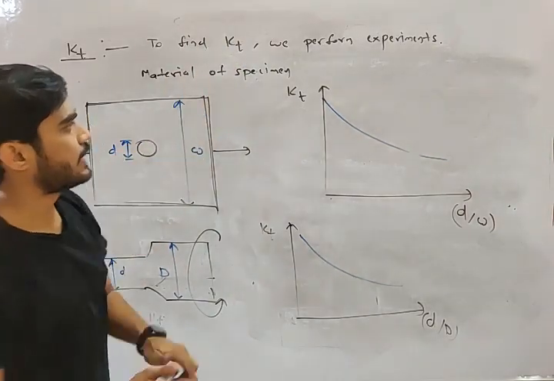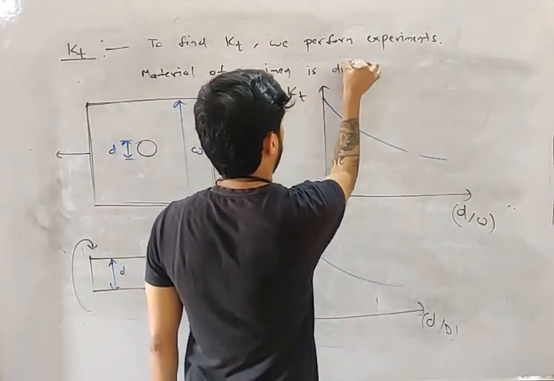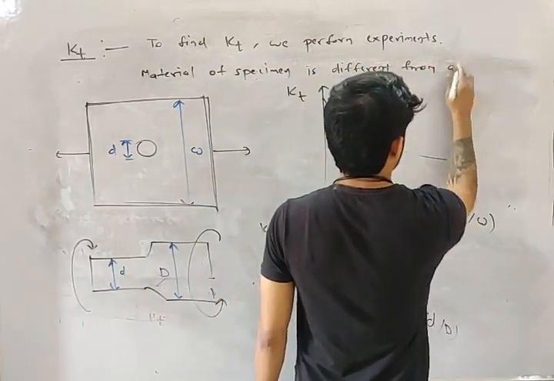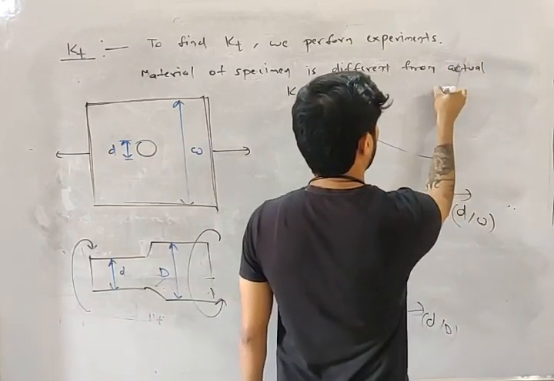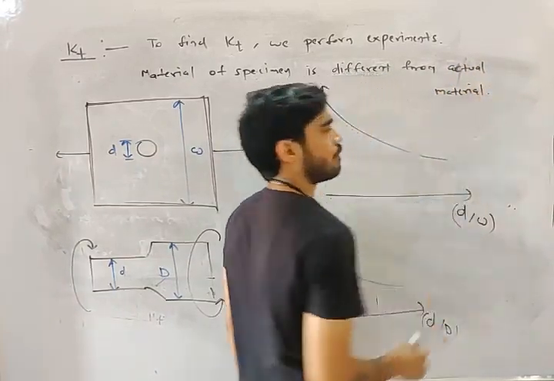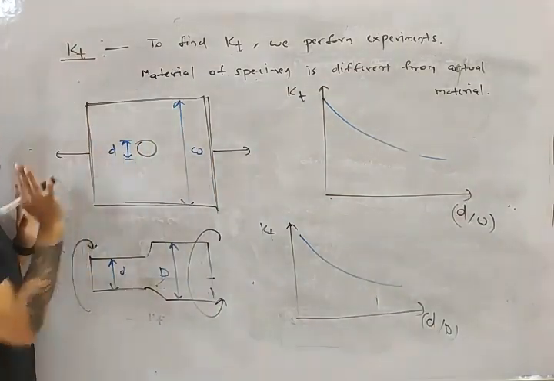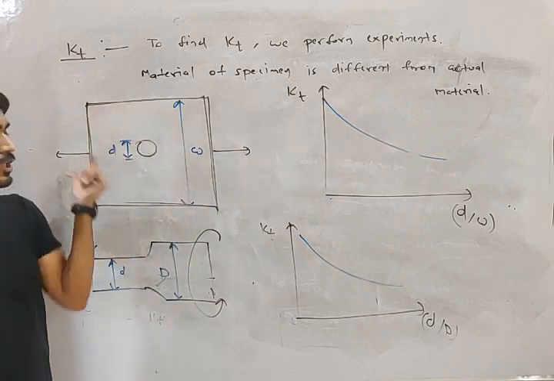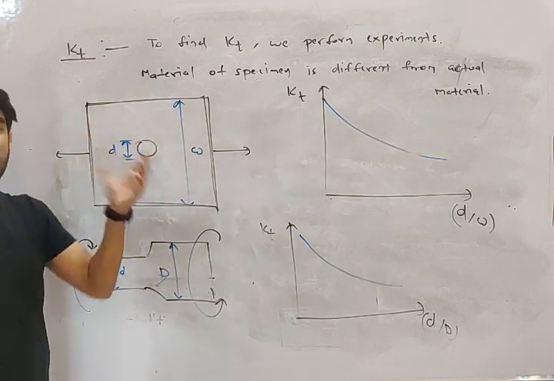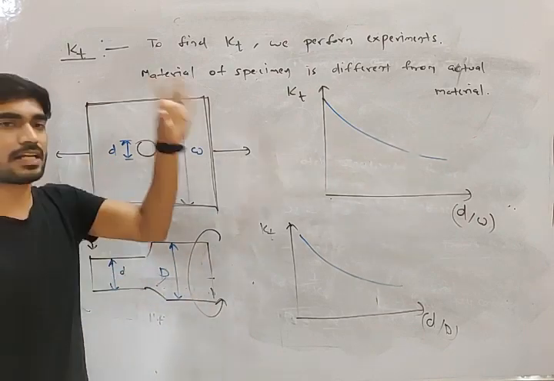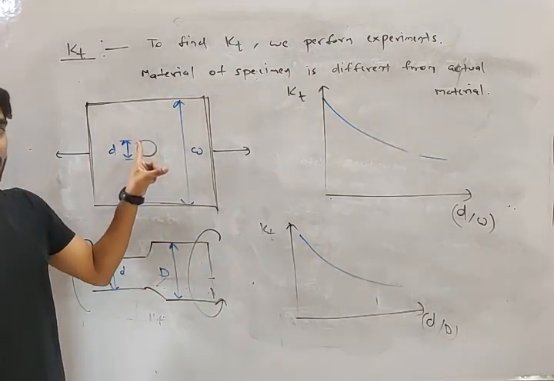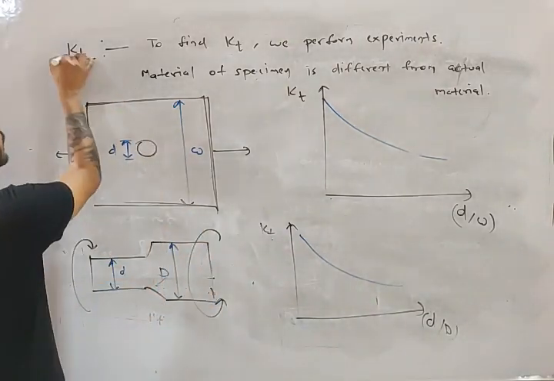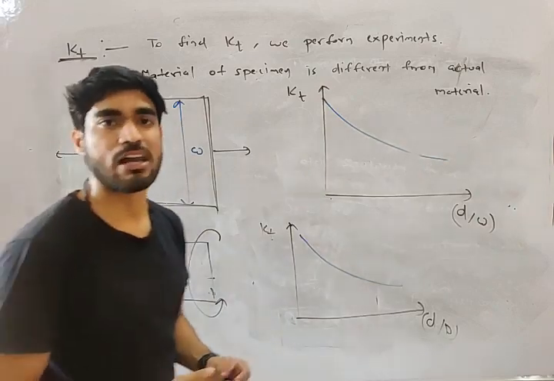So the material of the specimen is different from the actual material. Let's say the actual material was steel, but the experiment was not performed on steel. The specimen was not made of steel. So for this material the factor is different, and for the actual material the factor will be different. That's why this Kt is not the actual factor. Do you understand this?